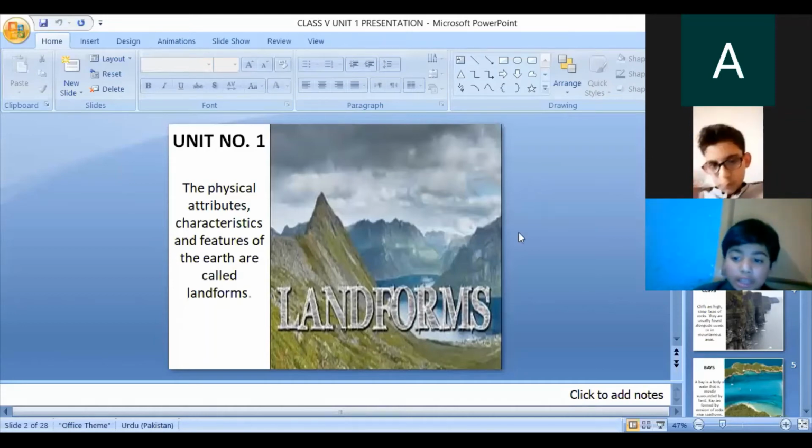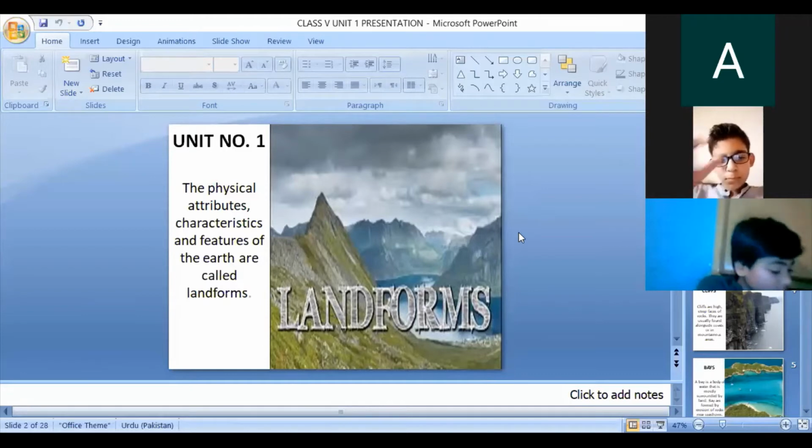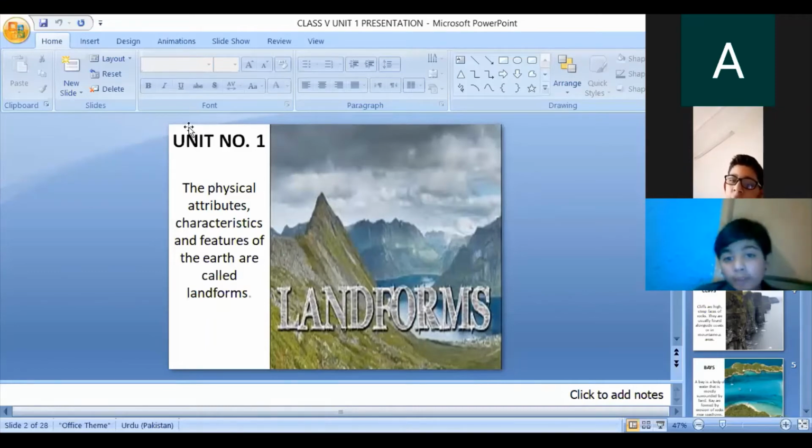The lesson which I'm going to teach you is landforms. First of all, I will tell you about the meaning of landform. The physical attributes, characteristics, and features of the earth are called landforms. No two places on the earth look the same. Hills, plains, lakes, streams, valleys, and other features shape a place. These physical attributes are known as landforms.